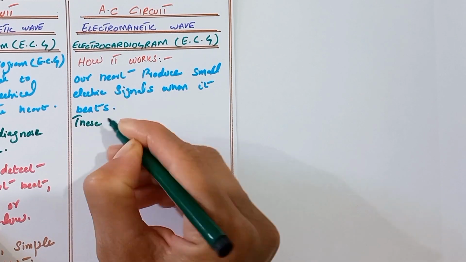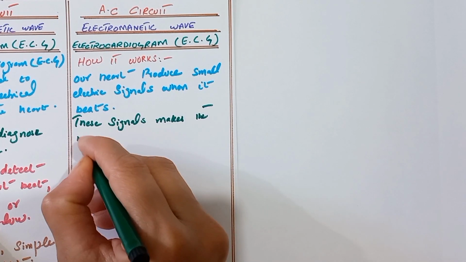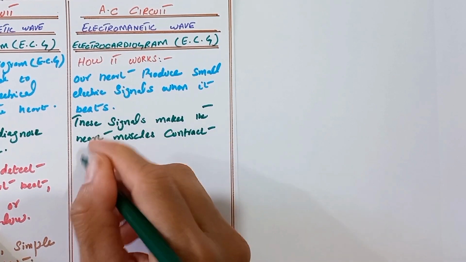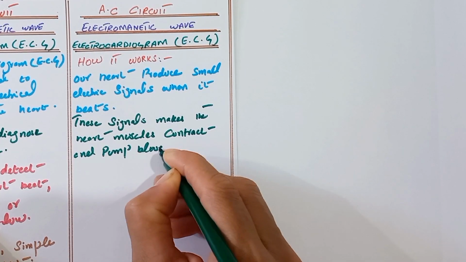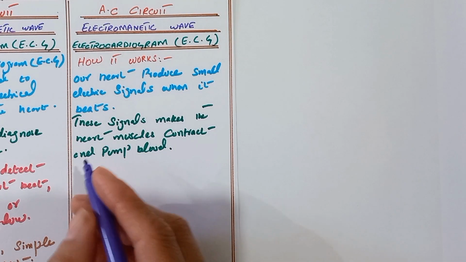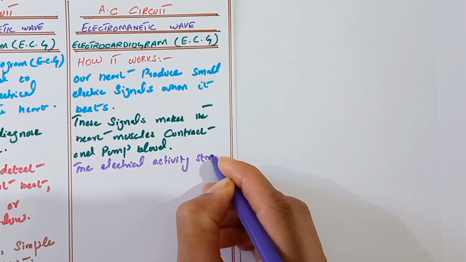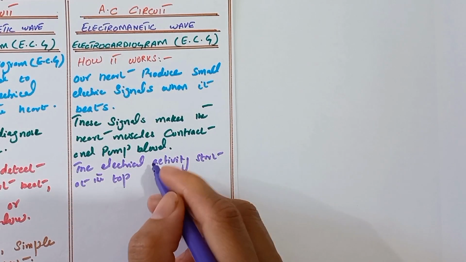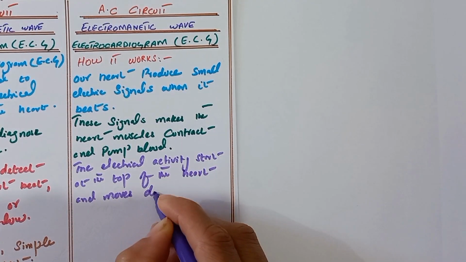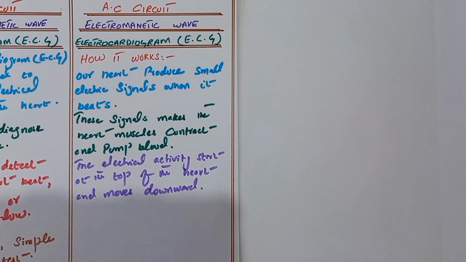These signals make the heart muscle contract and pump blood. The electrical activity starts at the top of the heart and moves downward.